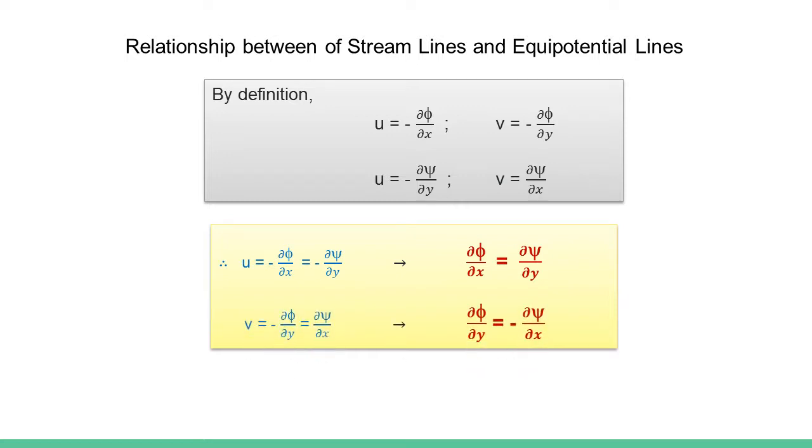Similarly, by having the values for v expressed in phi and psi, we can relate them now as ∂φ/∂y is equal to minus ∂ψ/∂x.